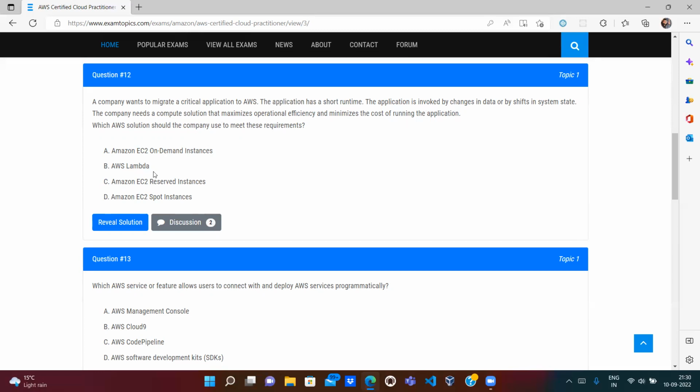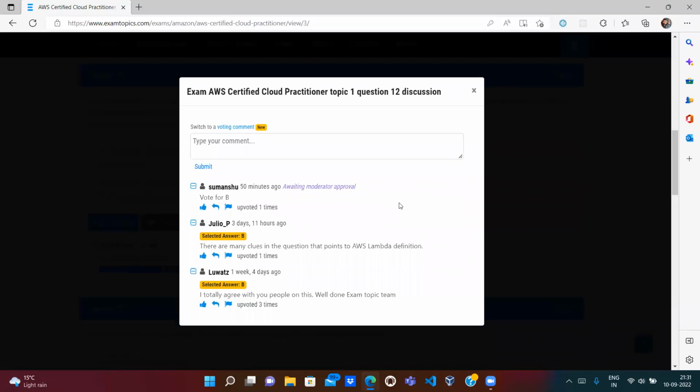The options are Amazon EC2 On-Demand, Lambda, Reserved Instances, and Spot Instances. Spot Instances we can't use. Lambda looks correct because they want to increase efficiency. Along with that, the application runs only for a short time. Along with that, the application gets invoked, so Lambda can be invoked. So B looks correct. So all the people say B.